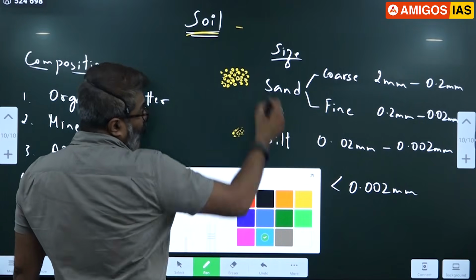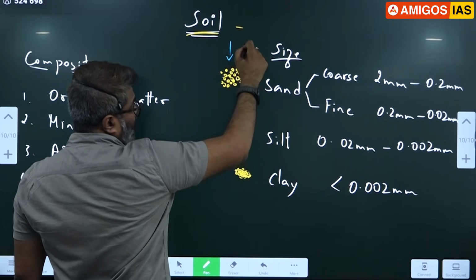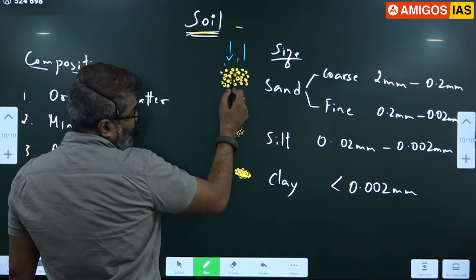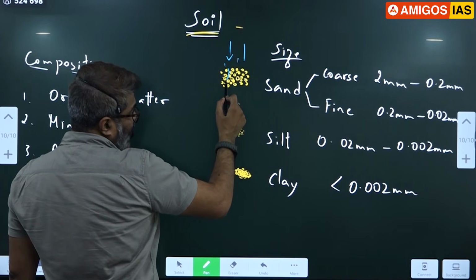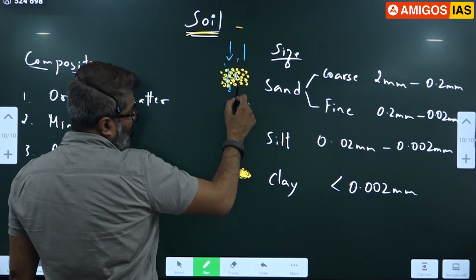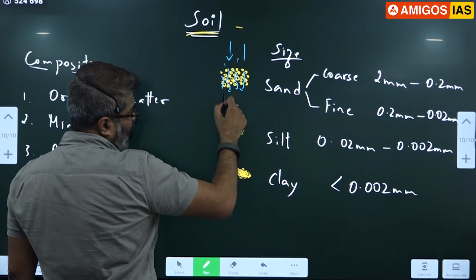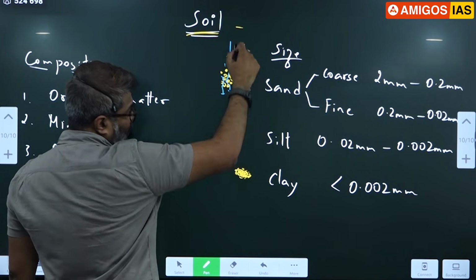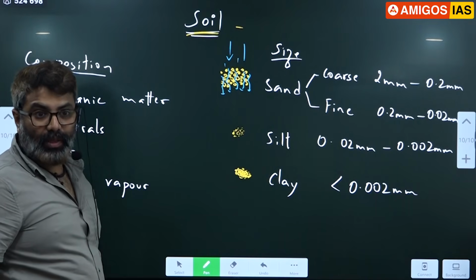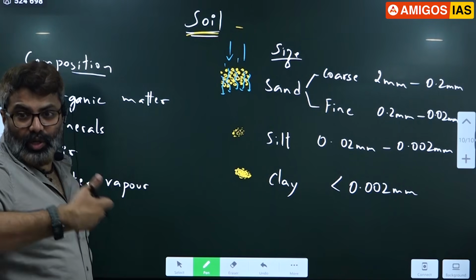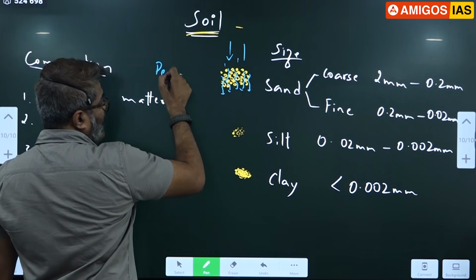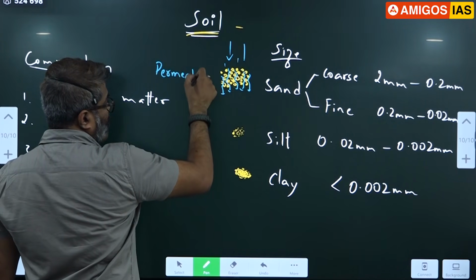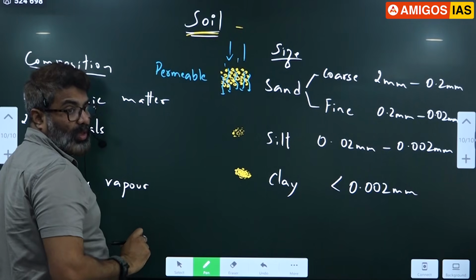So if I apply water on top, let's say the water falls on sand grains. You can see a lot of porous spaces, and you can notice the water can easily come down. Because of the larger grain size of the particles here, water easily percolates. Sand is highly permeable. It allows the water to pass. Permeability is very high. Sand is highly permeable to water.